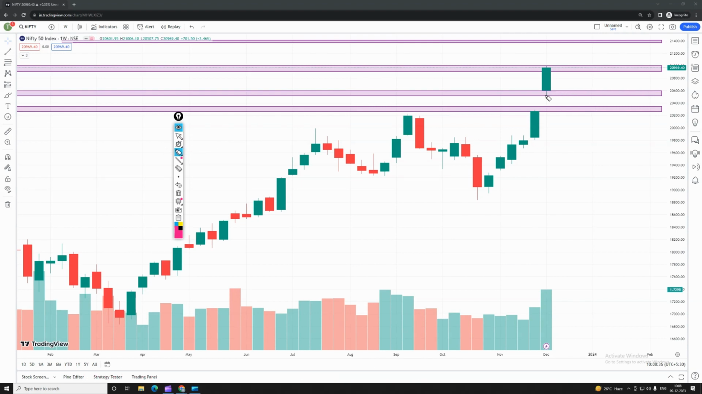You can see last week it has taken 20,500 at the bottom, and it has taken a high of 20,900. It has closed on a positive note with a momentum candle. This is called a bullish candle. This is a momentum candle. According to price action techniques, it has broken the swing level.